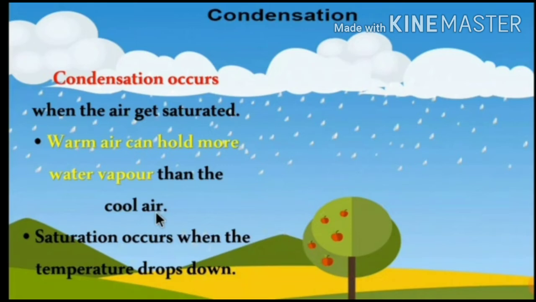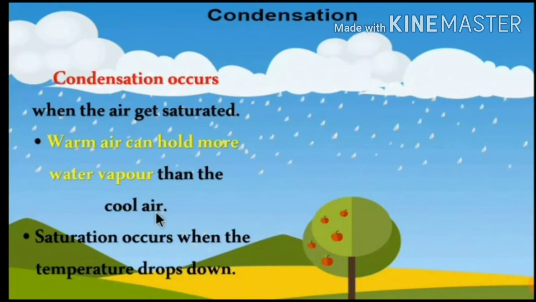Warm air can hold more water vapor than the cool air. Saturation occurs when the temperature drops down. During that time only the saturation occurs.